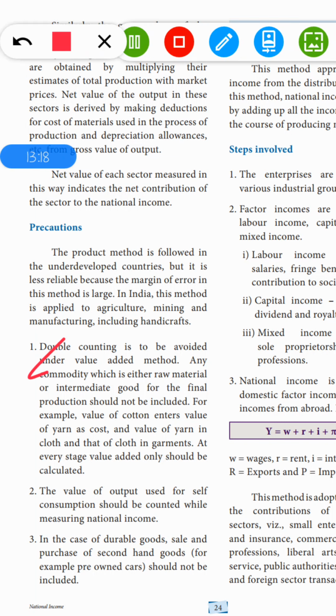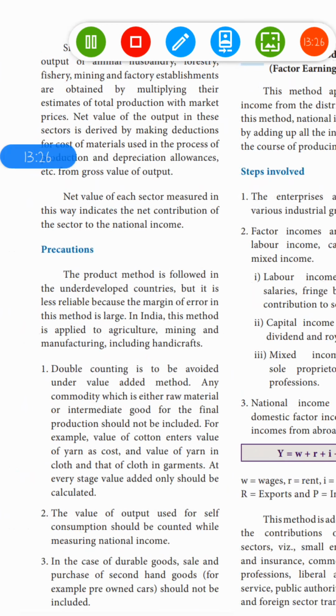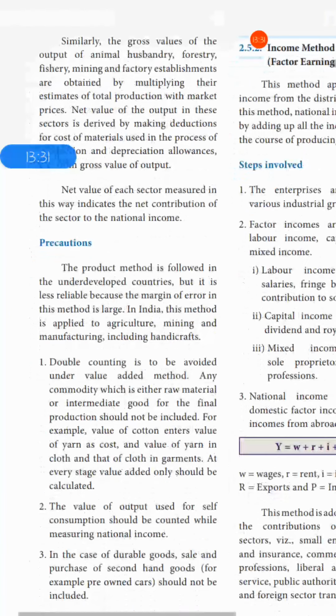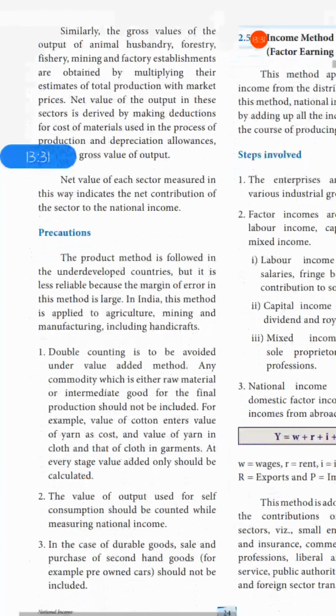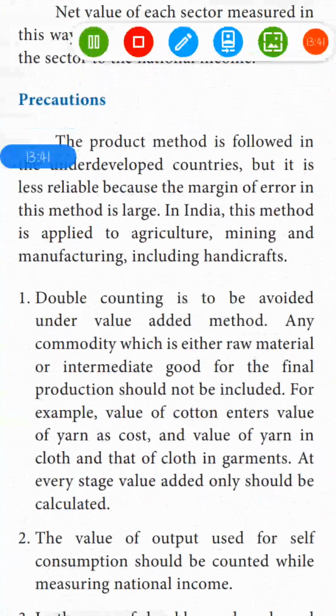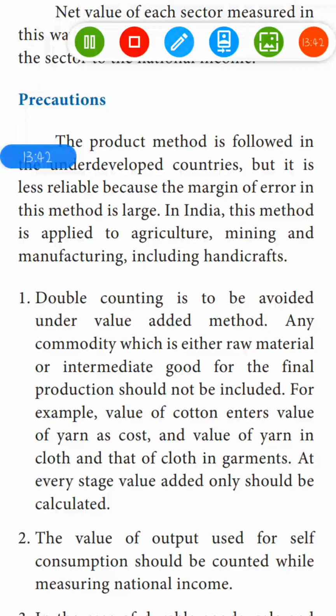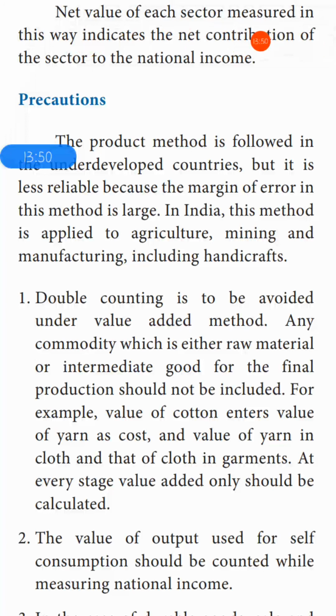Okay, so this is your, I'm sorry, so this is your question. So you can see this one. So I'm zooming this. Double counting is to be avoided under value added method. Okay. So this one is your answer.